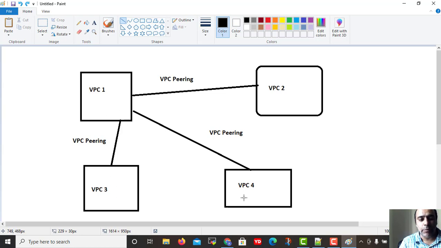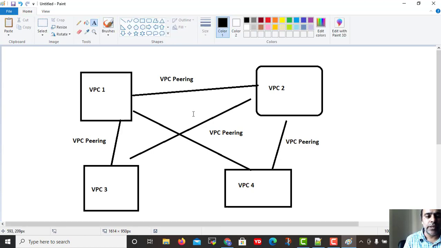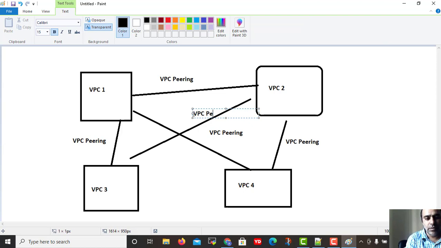But for VPC 3 and VPC 4, I need to do VPC peering, so I need to create 2 more connections. Now VPC 2 can connect to VPC 1, 3 and 4, so VPC 2 now can talk to anything.